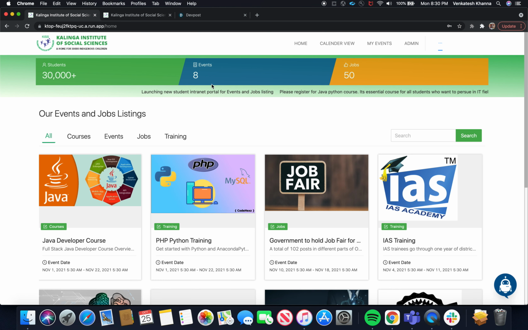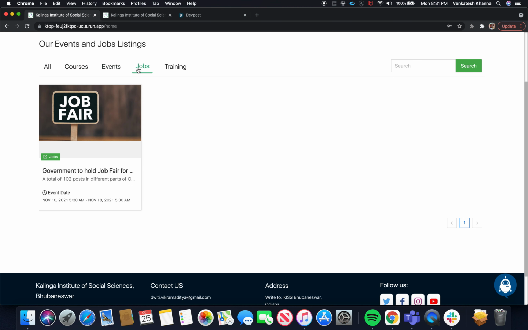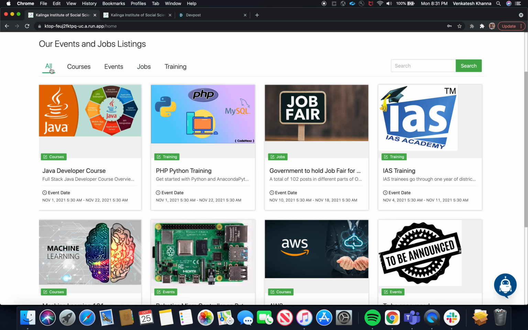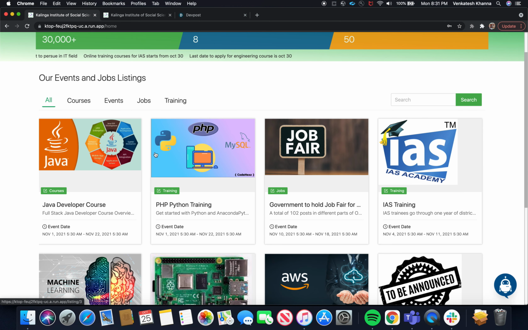The home page consists of all the events and the job listings provided by the admin team. We have various categories: first courses, events, jobs, trainings. Under all, the job events and all the other events will be listed here. Students can view each and every job event or any other event by clicking the widget here.